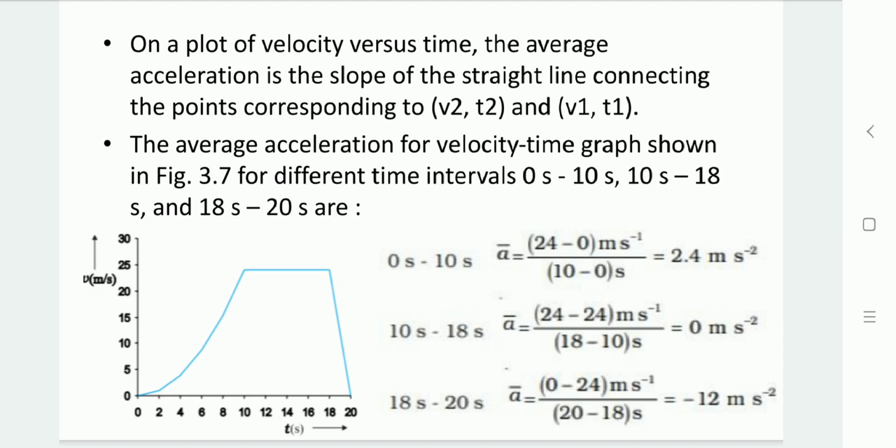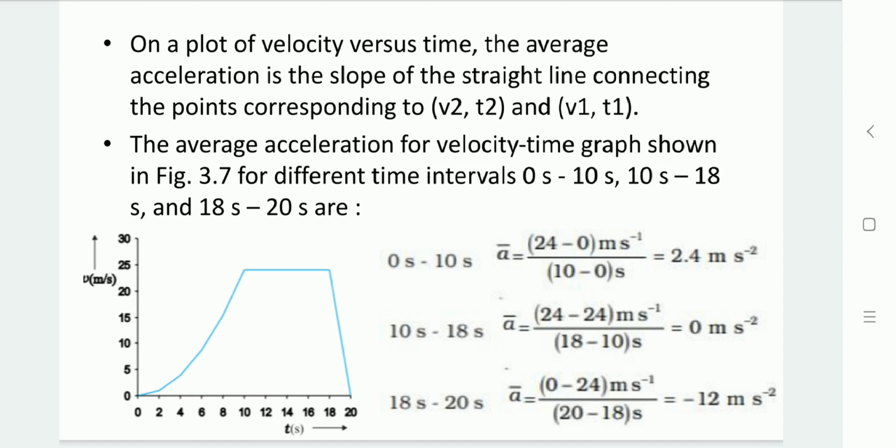Let us place these values in the average acceleration equation. V2 minus V1, that is 0 minus 24 meter per second, divided by T2 minus T1, that is 20 minus 18 second. So the result would be minus 12 meter per second square. So this is how we are able to get average acceleration.